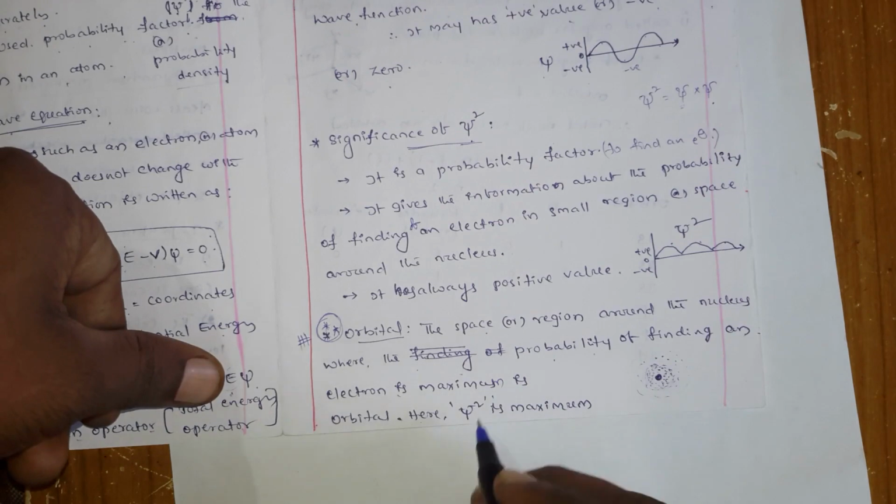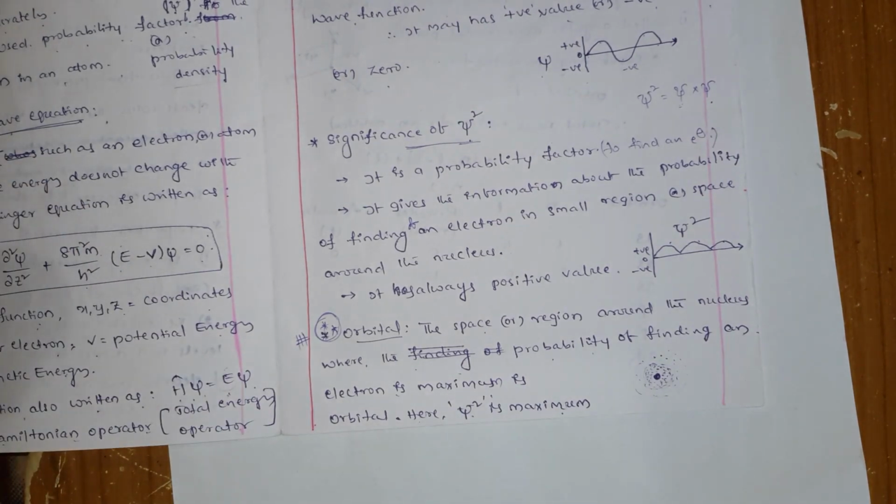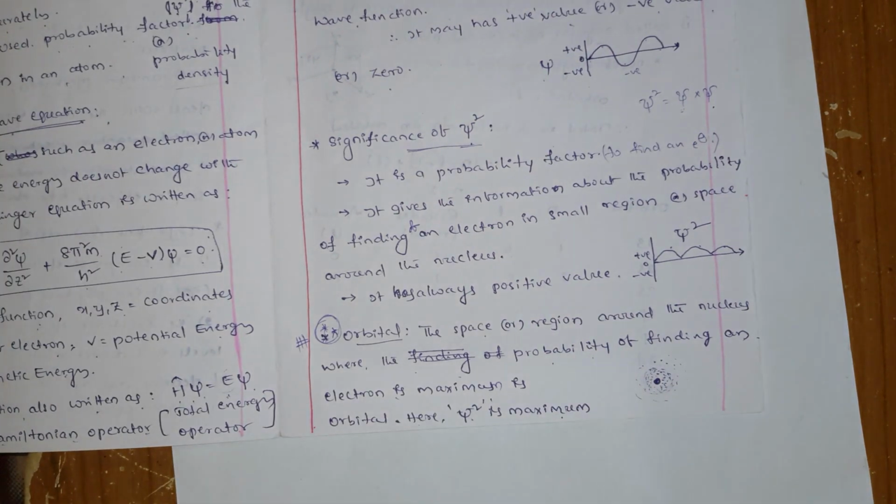Maximum means what? Psi square is maximum. Where psi square is maximum, the probability of finding an electron is high, and that region you call an orbital.